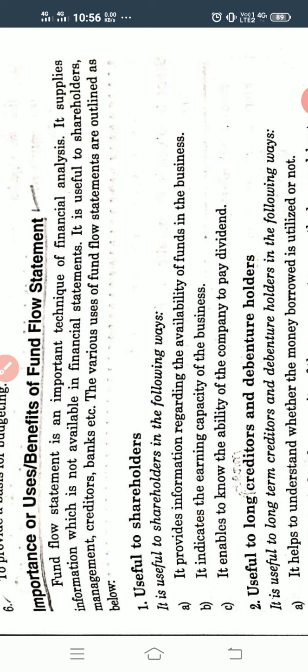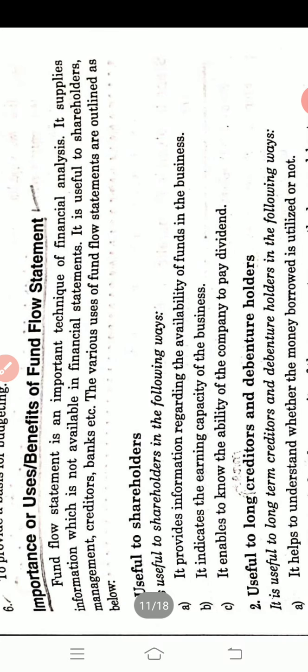Next, it enables them to know the ability of the company to pay dividend, whether the company has enough profit or enough fund to pay the dividend. To find that out, the shareholders can use the fund flow statement. That is how it is useful to the shareholders.